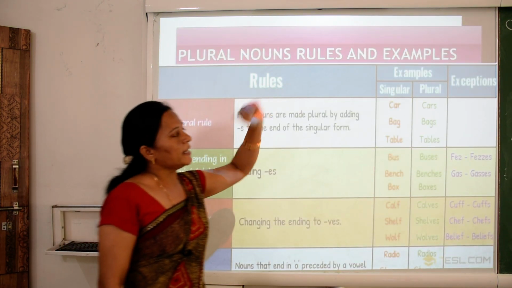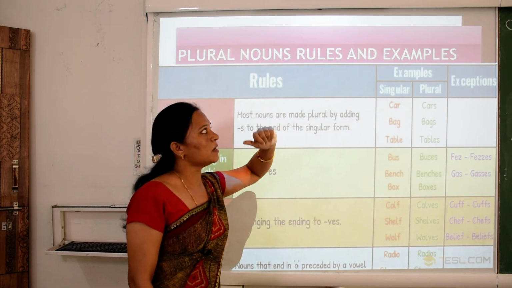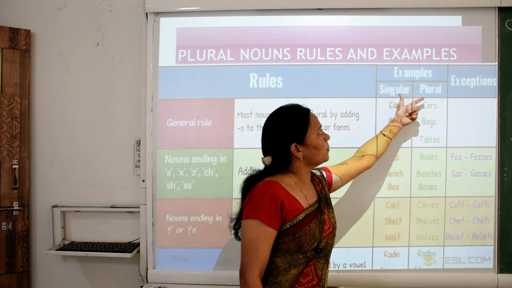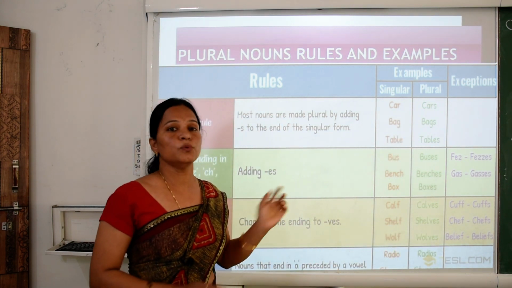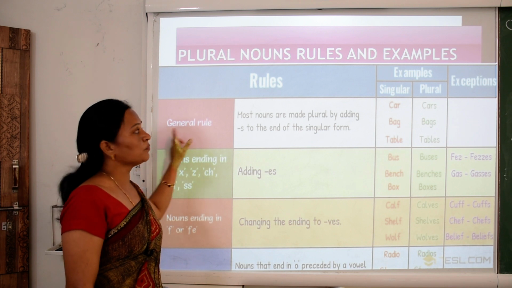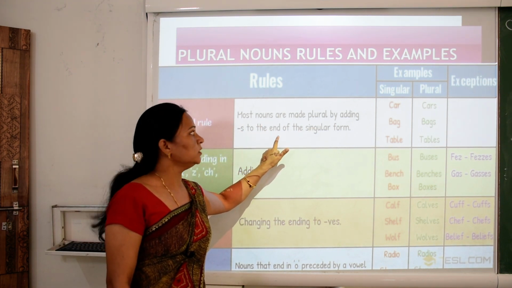Plural nouns rules and examples. What is this? This is the plural nouns rules and examples. Here are the rules, examples of singular number and examples of plural numbers, and some exceptions. Exception means a few words do not follow the same rules. General rule. What is the general rule? Most nouns are made plural by adding s to the end of the singular form.